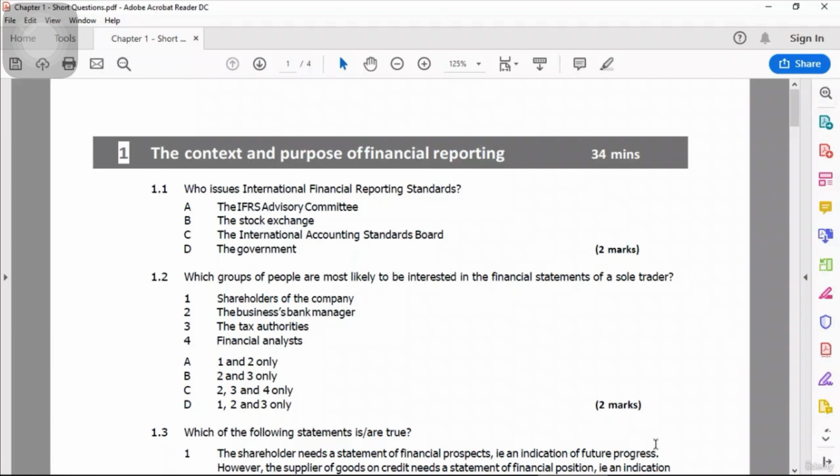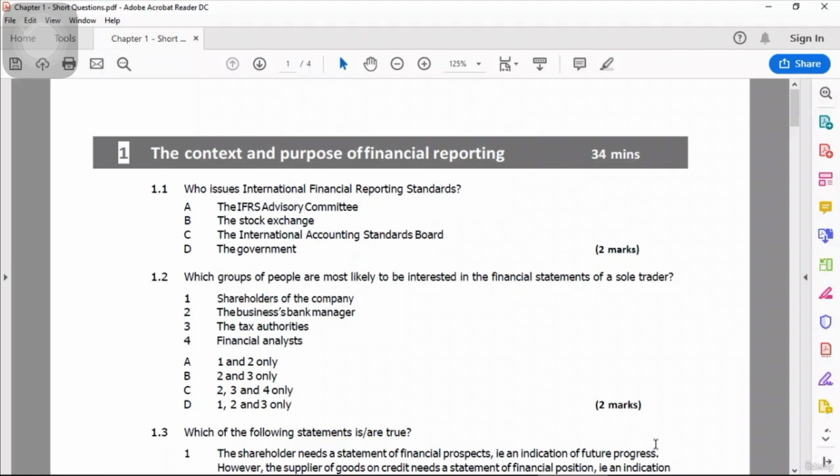Similarly, option number 4, which is financial analyst, is also not relevant, because financial analysts usually analyze the financial performance of businesses which are listed on stock exchange, which means companies, public limited companies. Sole traders are not the type of businesses where financial analysts are doing any kind of analysis. Because they do not have shareholders, they do not have shares, they are not sold or bought in the stock markets, so financial analysts are not involved in this case.